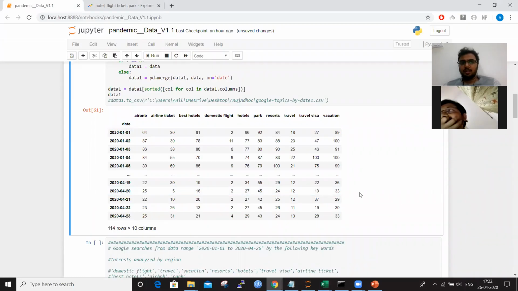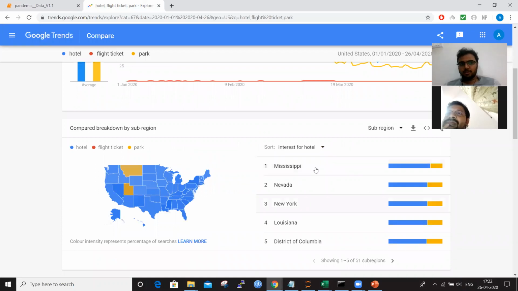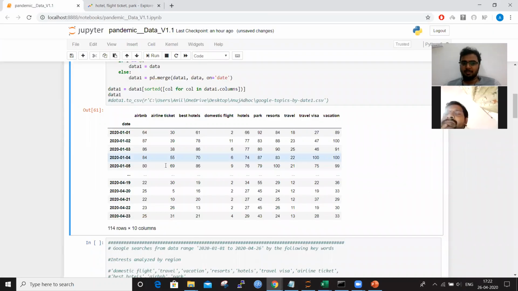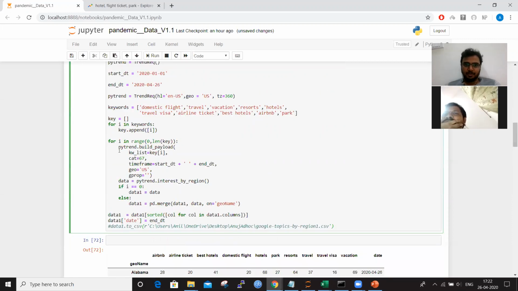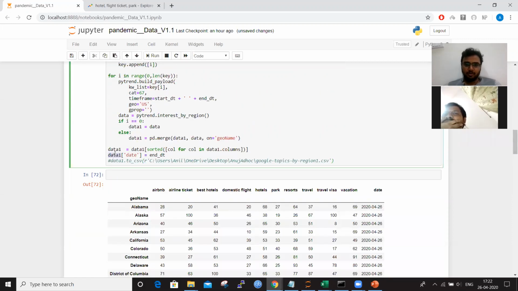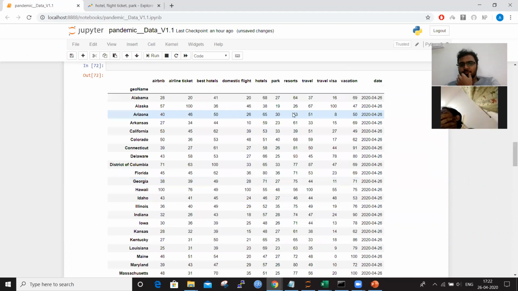Similarly, we can also see the interest of the people region wise, like in what region, how many searches there are, everything. So this data also we can pull. For that we can use the same library and some other functions. That also will take very little time. You can see, we were able to pull it like this. So this is what the output is.